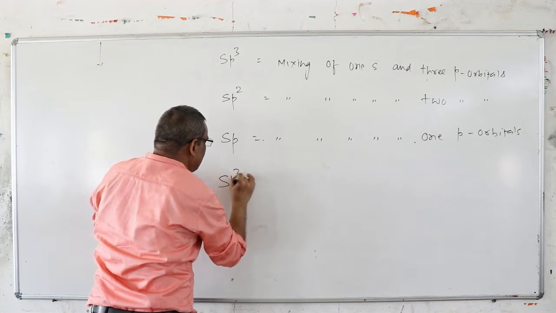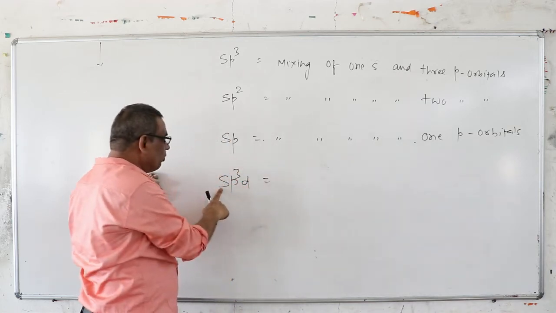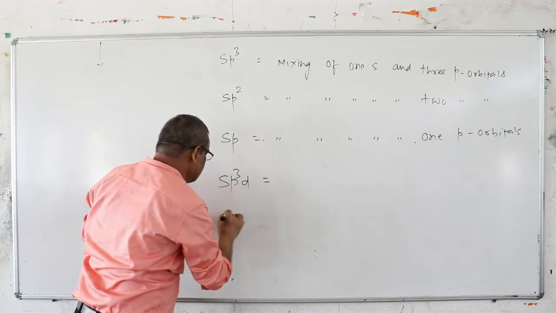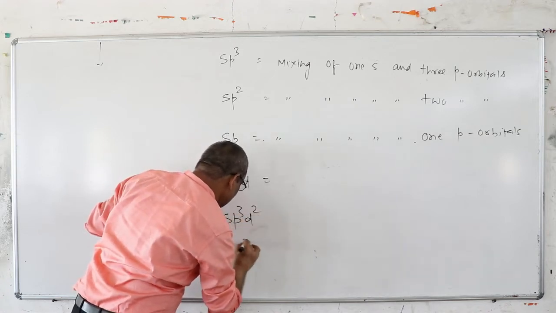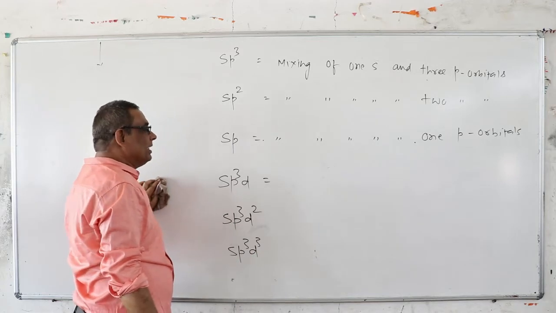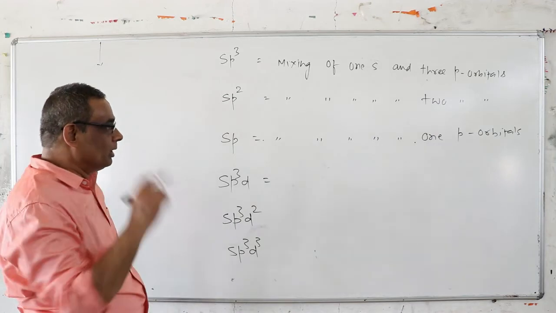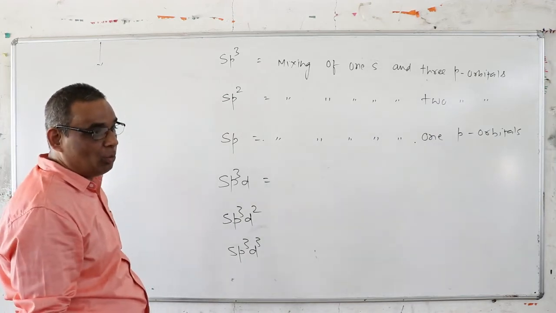When the p is filled, it will enter into d, sp3d. You write mixing of 1s, 3p and 1d orbitals. You write sp3d2, sp3d3. You do not write d4, d5. The reason is that there are some limitations for the central atom to accommodate the overlappings.